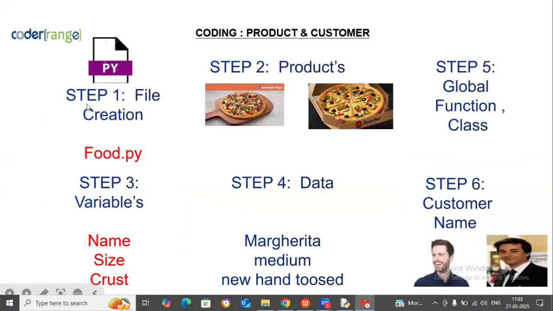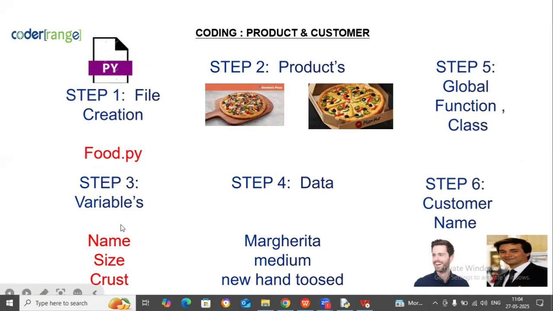First you have to write what is the step, what is the process of writing coding. I am telling you that. Upendra, Charan, Abhinash and Hari, make sure you are clearly understanding. First you have to create a Python file. Second step, what is the product we are going to write code for? Step 3, you have to think about variables: name, size and crust. Step 4, you have to think about data: medium and new hot test product. Step 5 is all about functions and classes. Step 6, customer names. This is how you write a coding.